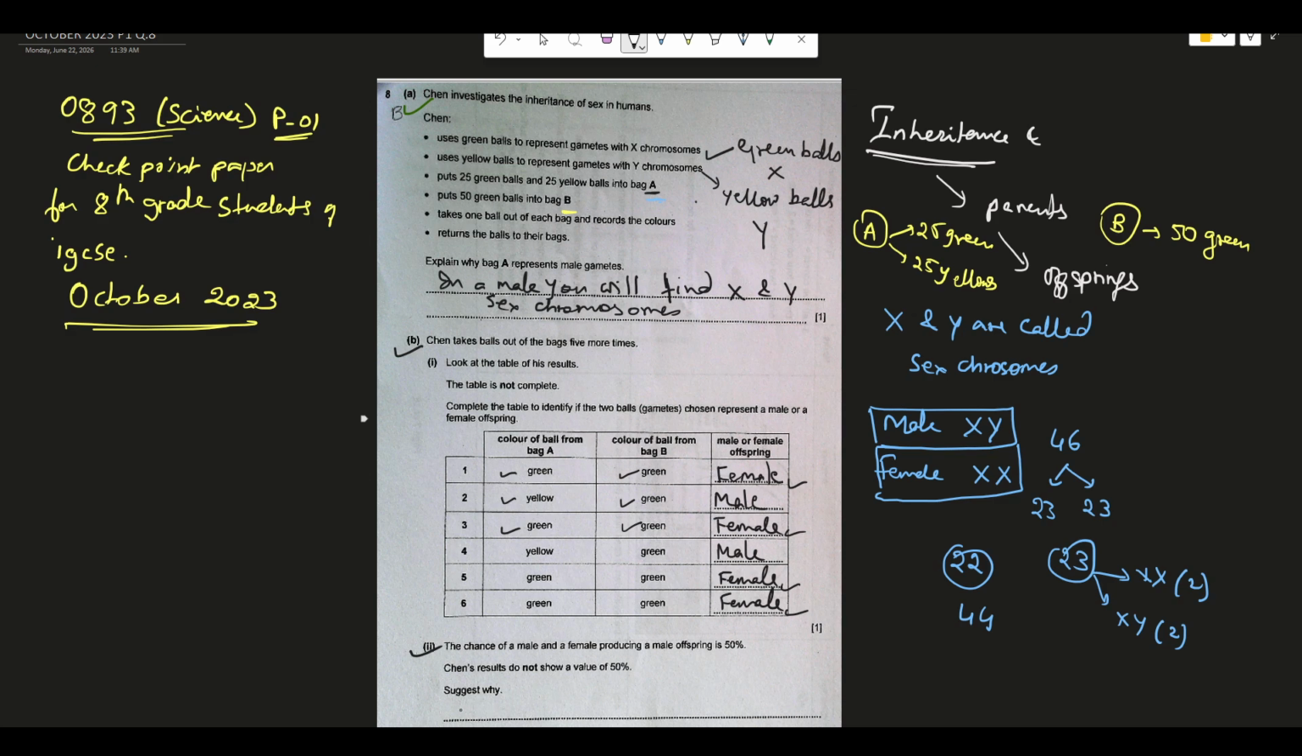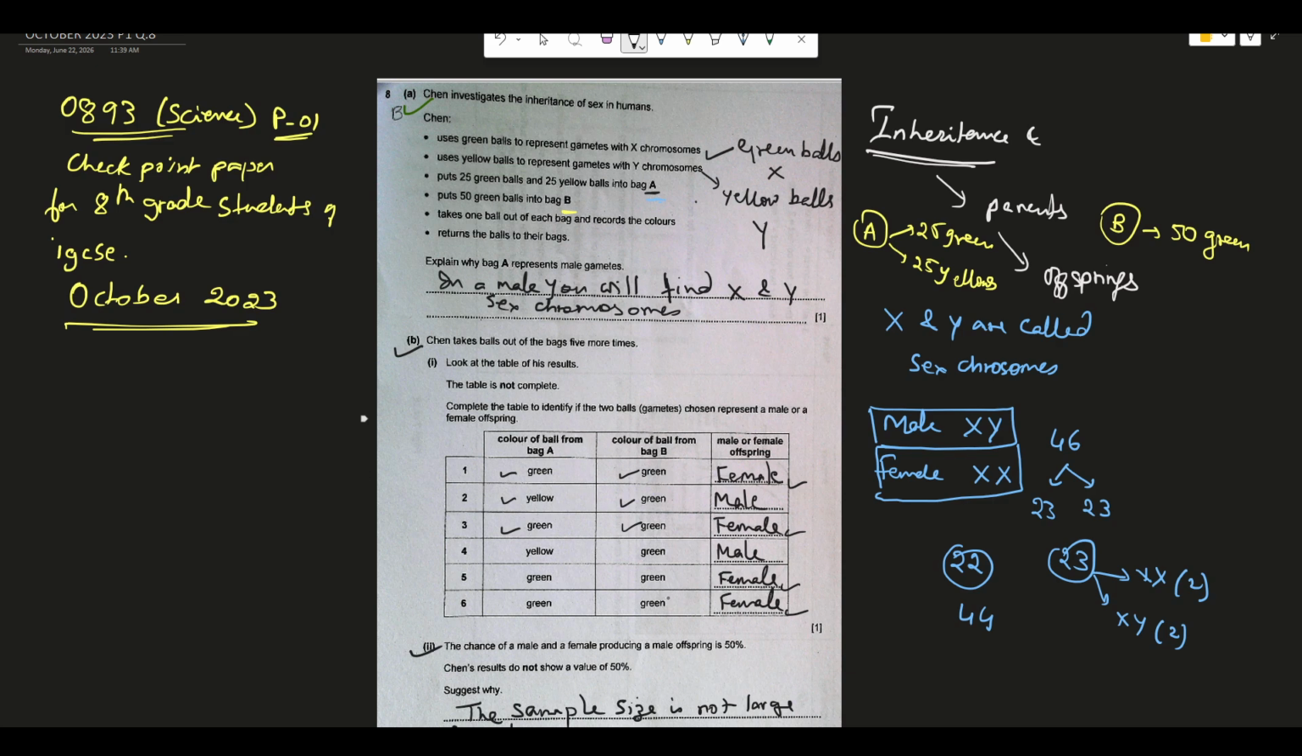So the best reason is the sample size. The sample size is not large enough. Now in this, he has taken only 6 samples. So 6 samples is not a big sample size. You need to have a bigger sample size. So the sample size is not large. If it was large, then definitely the possibility of getting a female and a male would have come to 50-50.